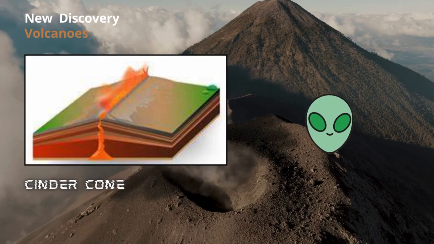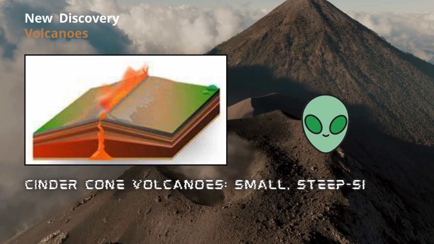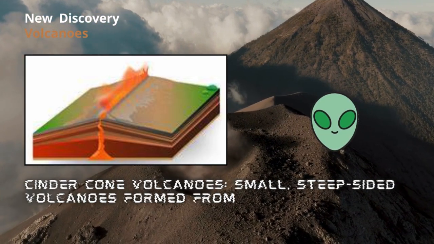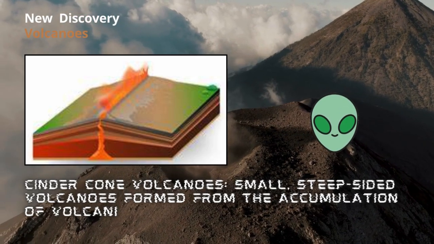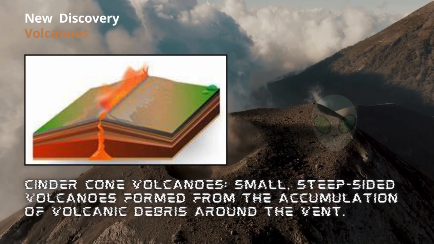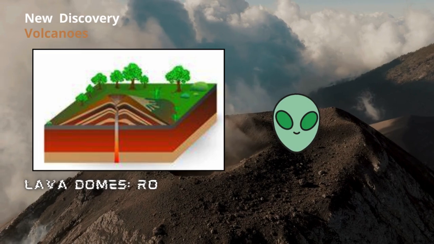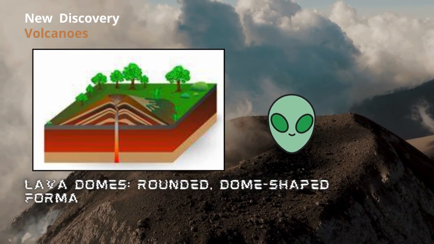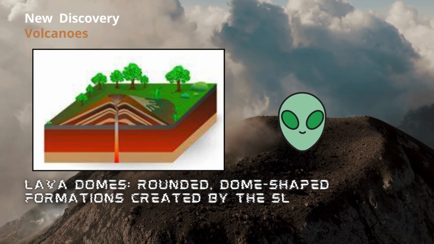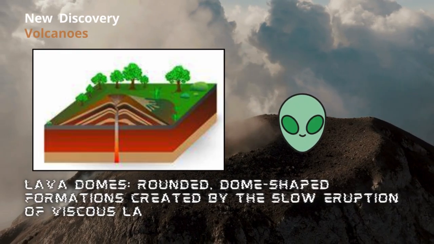Cinder cone volcanoes, small, steep-sided volcanoes formed from the accumulation of volcanic debris around the vent. Lava domes, rounded, dome-shaped formations created by the slow eruption of viscous lava.